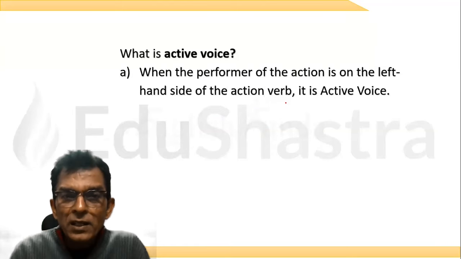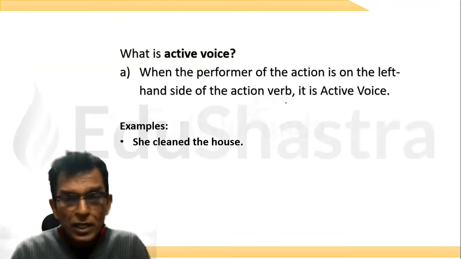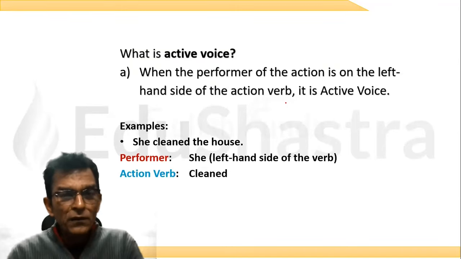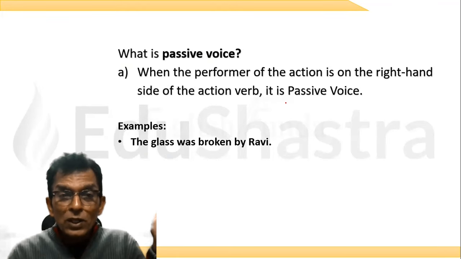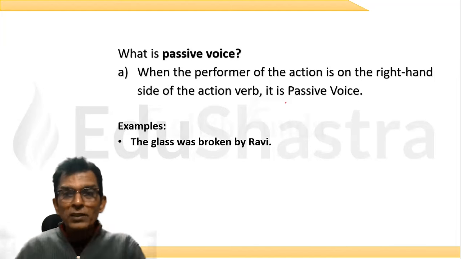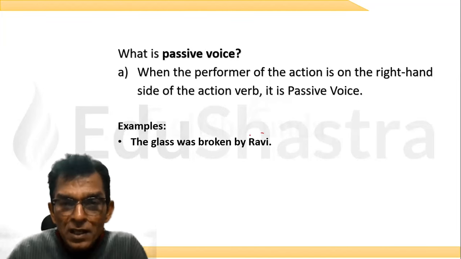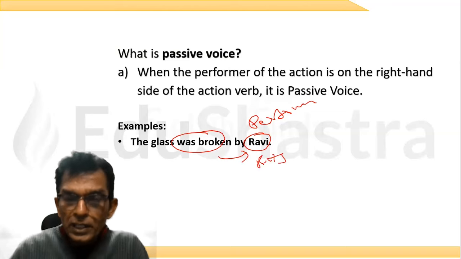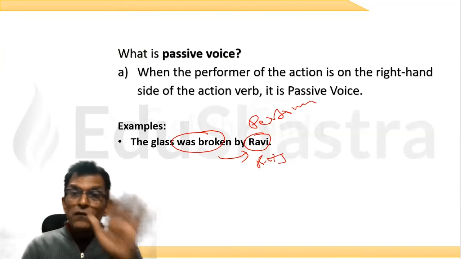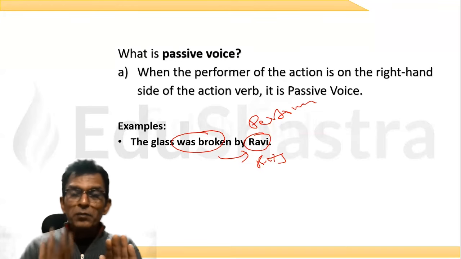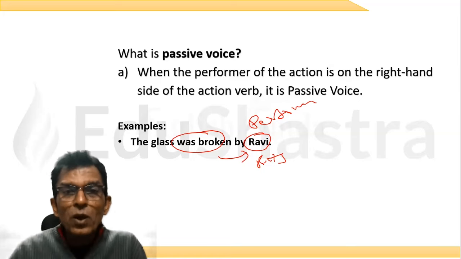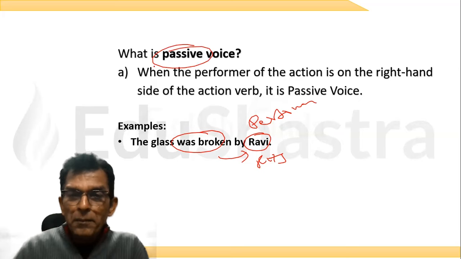Now, the same sentence can be written like this. She cleaned the house. This is also in active voice. She is the performer on the left hand side of the verb. Okay. Now, what is passive voice? Look at this. The glass was broken by Ravi. Now, the performer is Ravi. Where is he sitting? He is sitting to the right hand side of the verb. That is, first the verb comes and then the performer. In this case, we call this a passive voice.